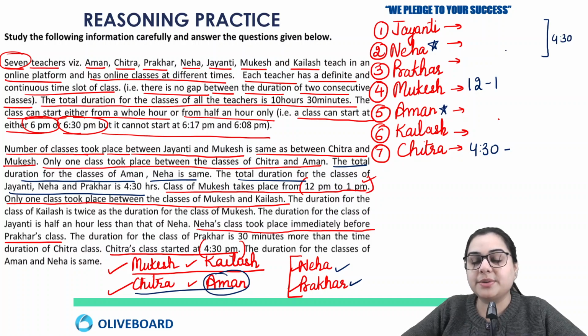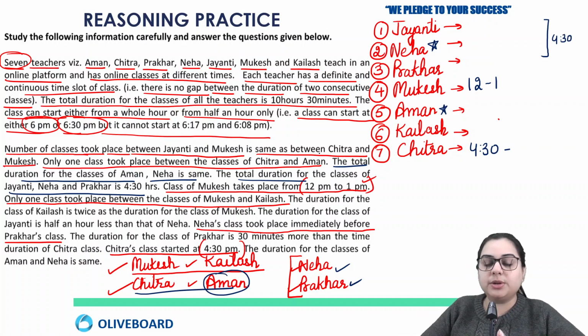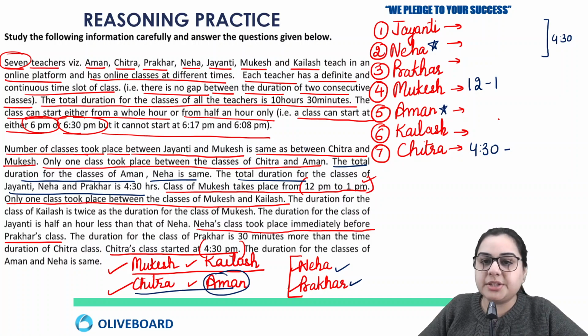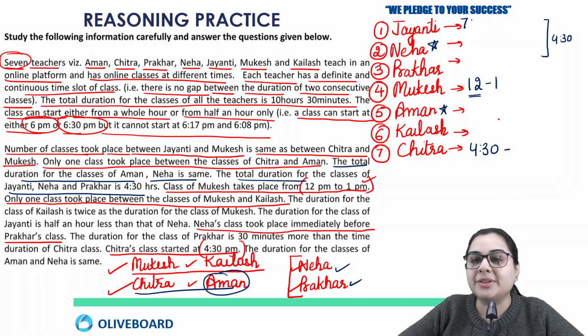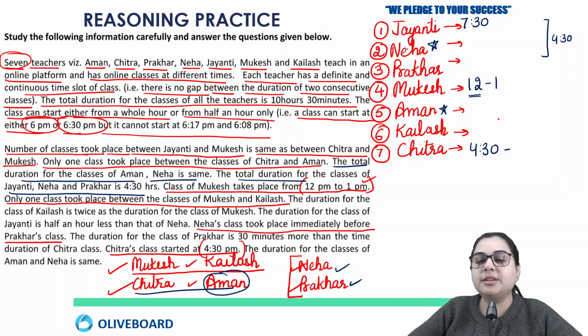Now if their class duration is 4:30, what does this suggest? We don't know the exact duration of every teacher, but at least we understand at what time the session of Jayanti will start. So 4:30 hours before 12 o'clock, it will be 7:30, because Jayanti, Neha and Prakhar together are taking the session of 4:30. So that means the session of Jayanti will start at 7:30. From 7:30 to 12, it is actually 4 hours 30 minutes. So at least we got to know this.